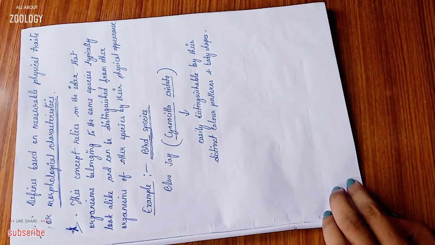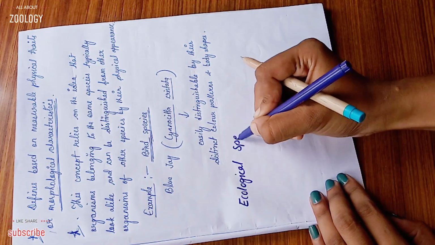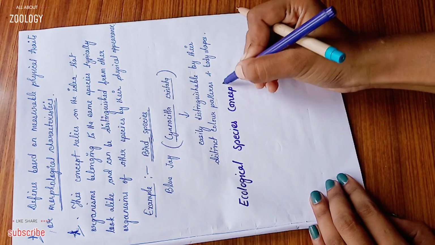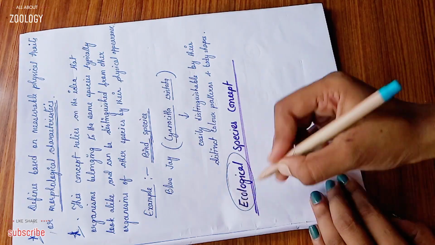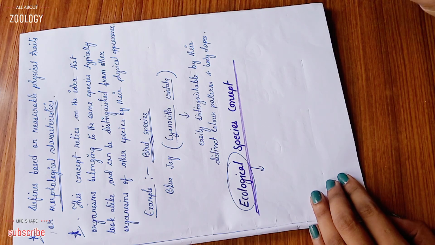Okay, now the third one is the ecological species concept. Ecological means they are ecologically involved, and they interact with their environment.